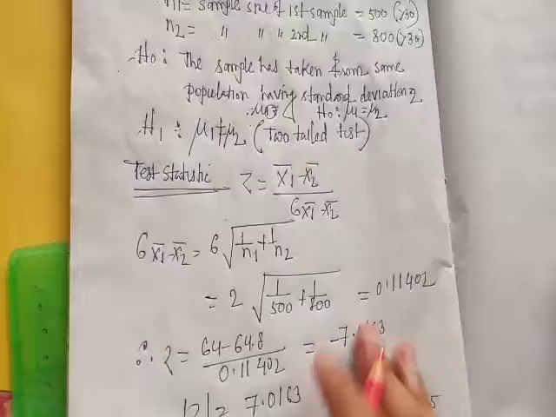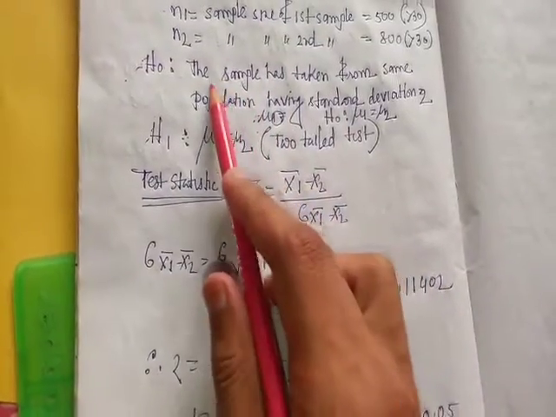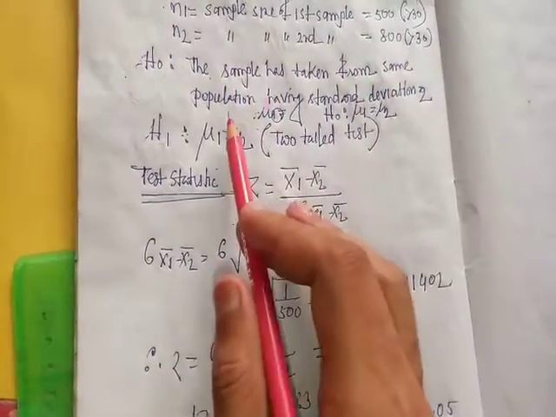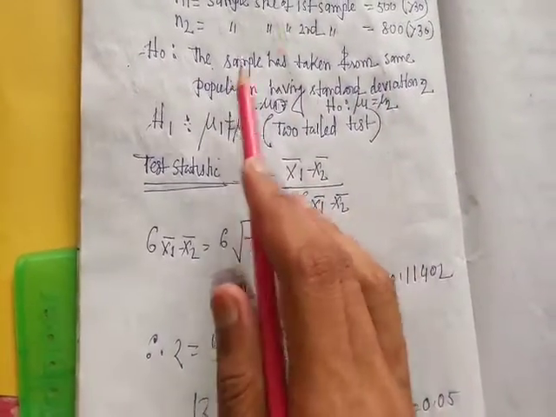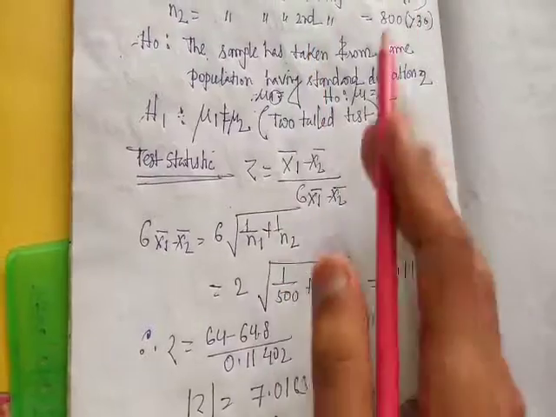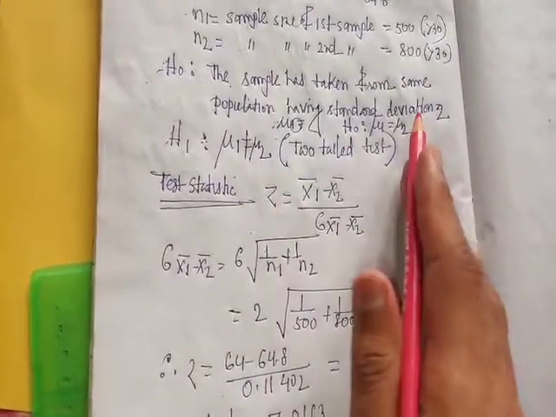H0 rejected means the statement that the samples have been taken from the same population is rejected, so the samples have been taken from different populations.